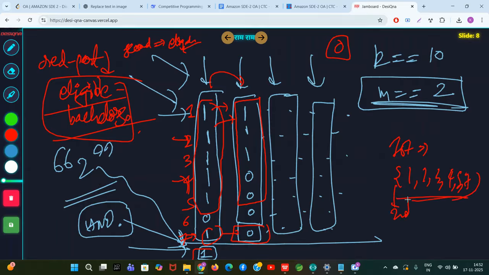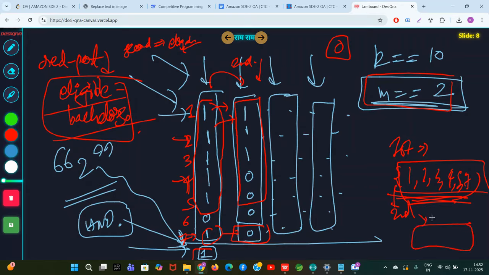When you go to the second column, you again have to say that only these are eligible. Because whenever you're selecting two elements, you can only select them from 1, 2, 3, 4, 5, 7. So in the second column also, you can only select from 1, 2, 3, 4, 5, 7. If in the second column you select this guy, it means this guy also needs to be forcefully selected because this is a single decimal number. But you cannot select the sixth guy because it will lead to a bitwise AND of 0. So at the second column, 1, 2, 3, 4, 5, 7 is the eligibility.